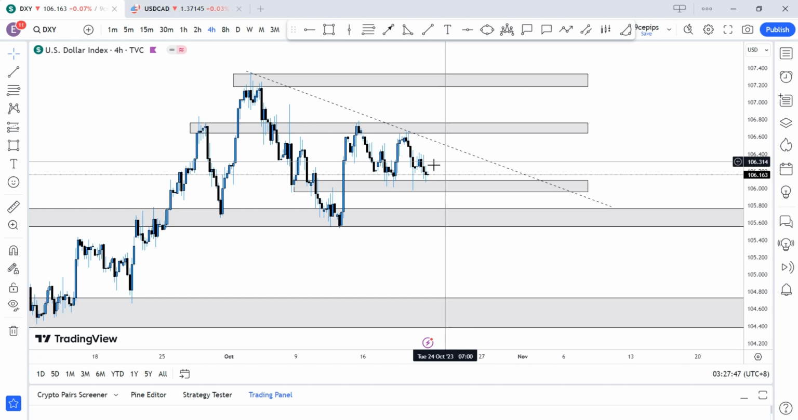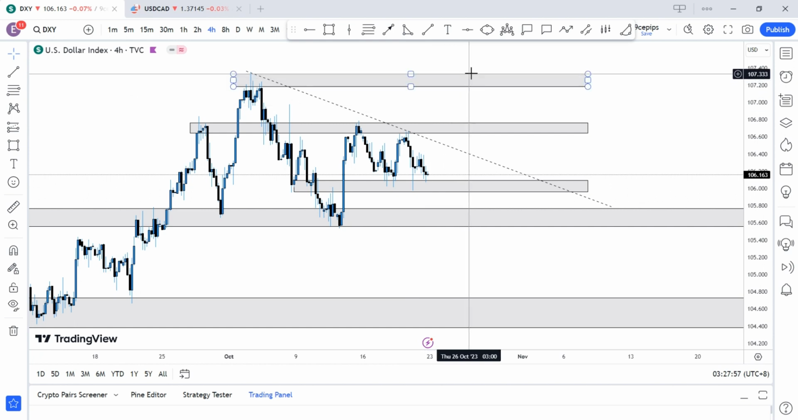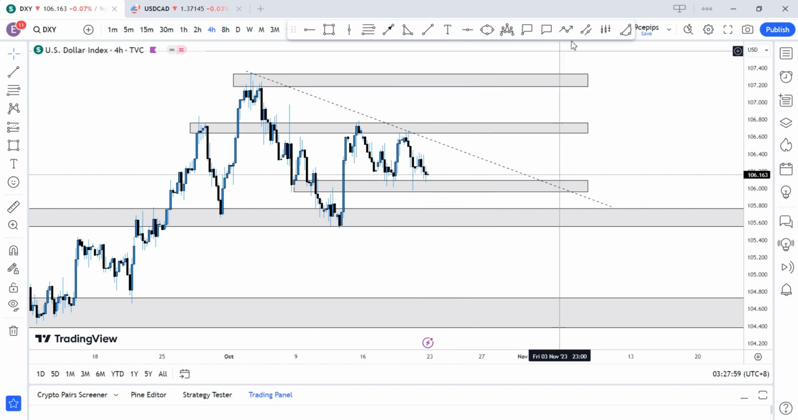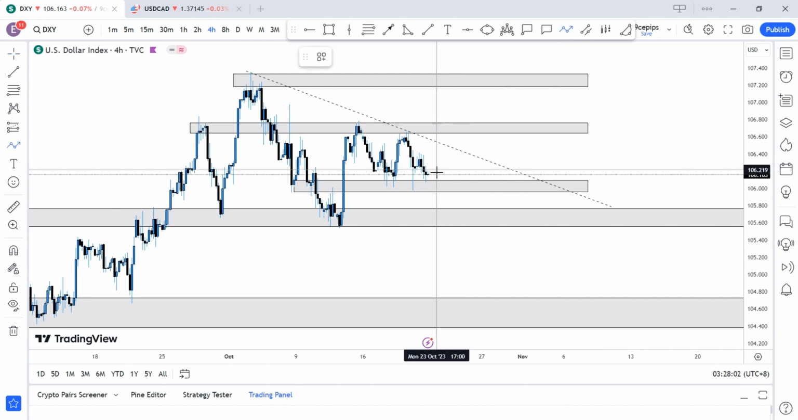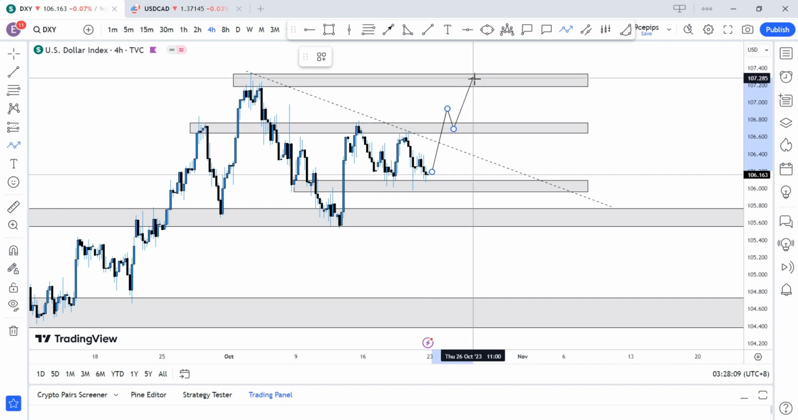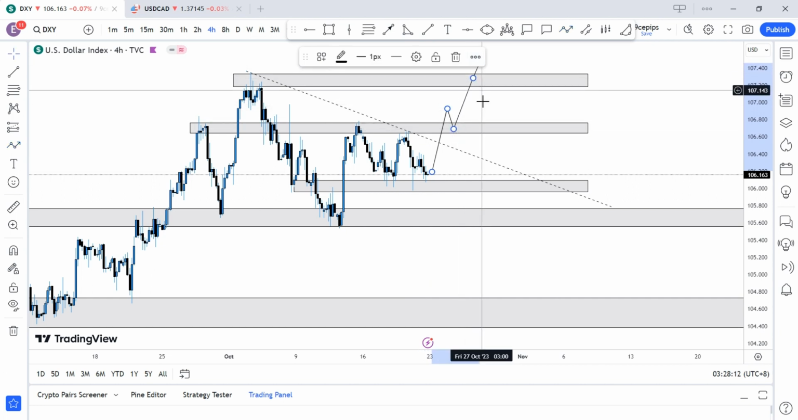My basic bias is for price to continue to the upside, breaking the 106.50 region, which is this region, and come back to retest 107.30 and probably break it depending on the volatility. So for the week, I'm anticipating a movement this way to break this region, a retest of it, and we see price retest 107 and possibly above.